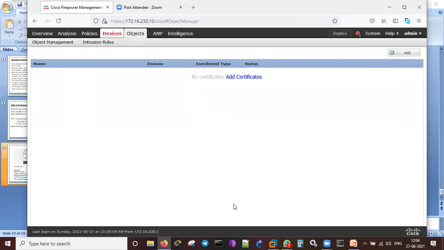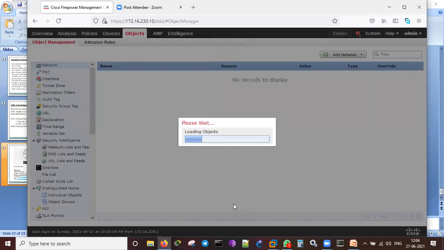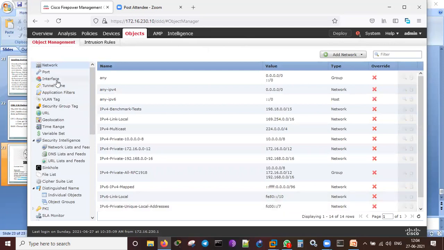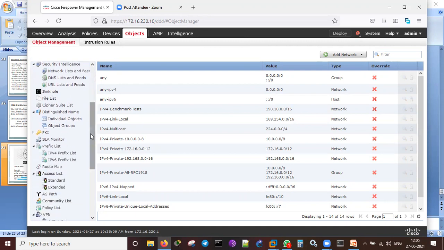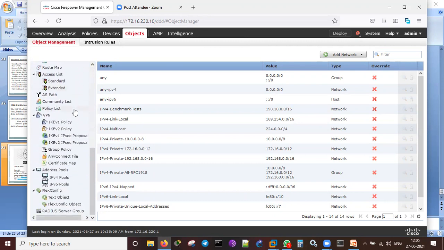Network objects, every other server, every other subnet, every other web server, database servers, and everything I can create with objects here. You see that. Network object, port objects, interfaces, tunnel zone, application filters, VLAN tags, URL, certification, geolocations. Like everything as an object which you can create.